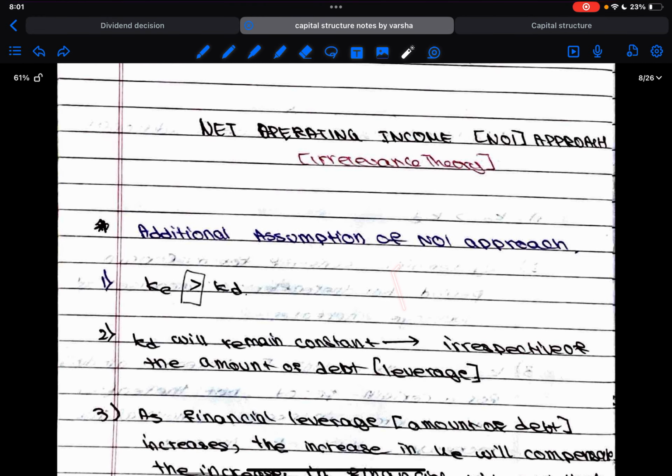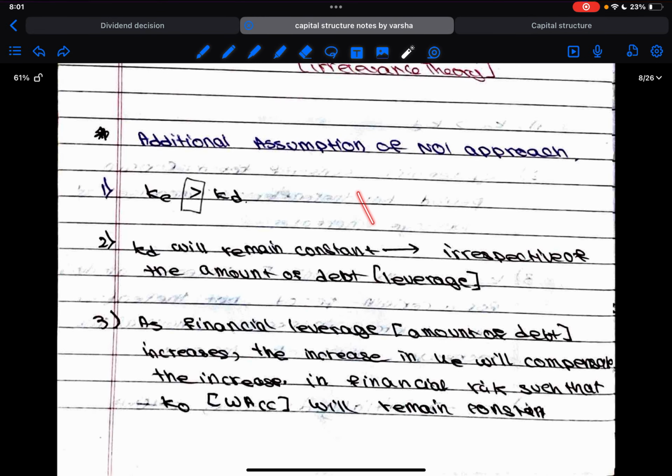Next comes the net operating income approach. What is the net operating income approach? Here we'll be considering the same net operating income, that is profit available to equity shareholders, but here KE will be more than KD and KD will always remain constant irrespective of the amount of debt. Whatever be the ratio of amount, the proportion of debt that is being invested, the KD will always remain constant. Okay, as the financial leverage, the amount of debt, increases, KE will increase to compensate the increase in financial risk. That is, the more I invest in a debt instrument, the more is the need for the company to give interest to me, right?